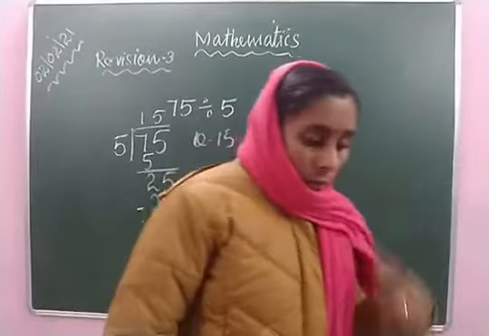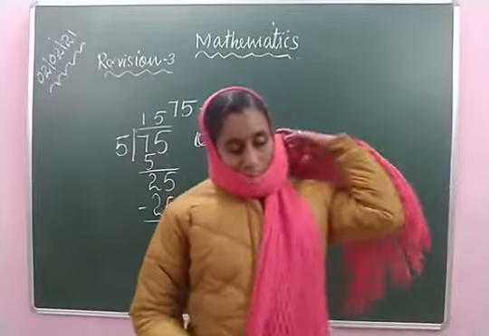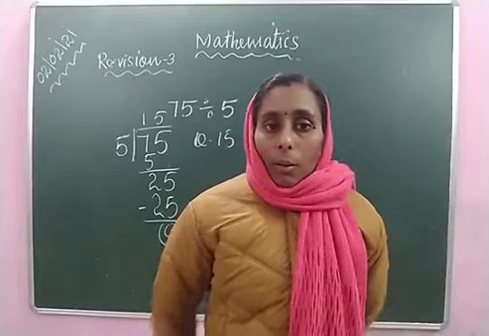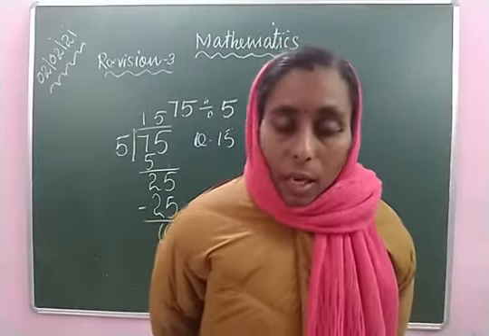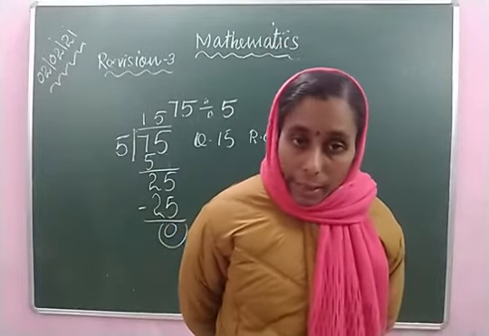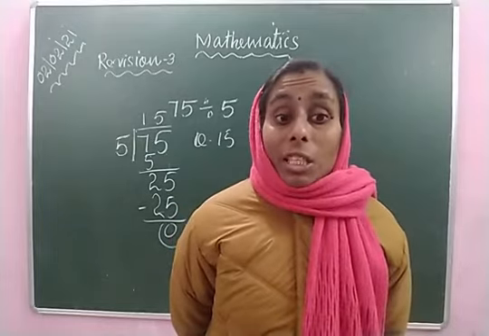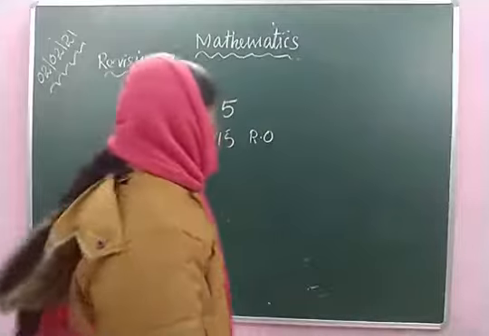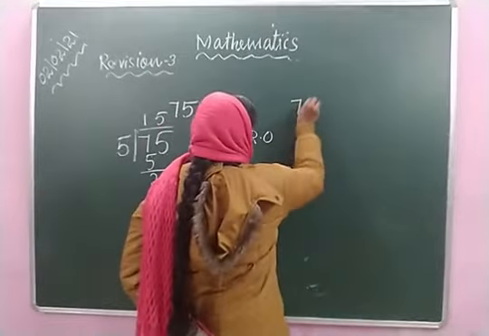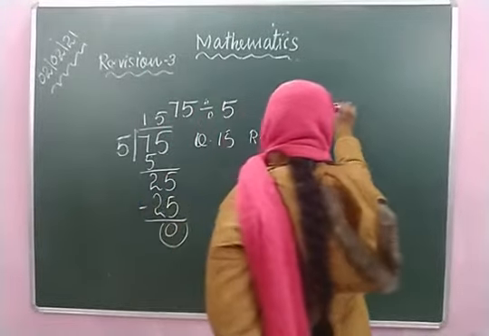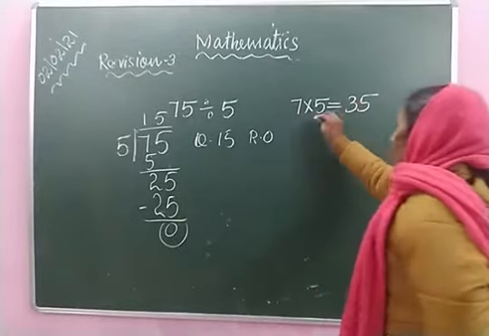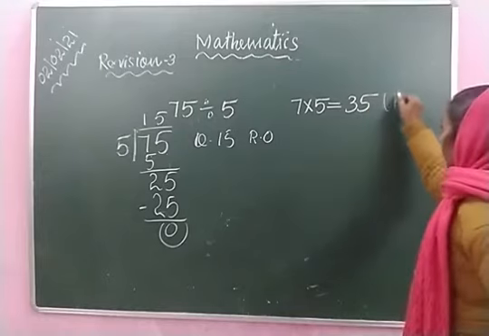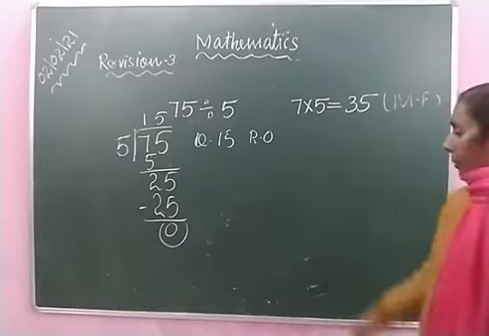The next one, that is very important: multiplication fact. 7 8s are 56. That is a multiplication fact. Here, 7 multiplied by 5 is equal to 35. This is called a multiplication fact.